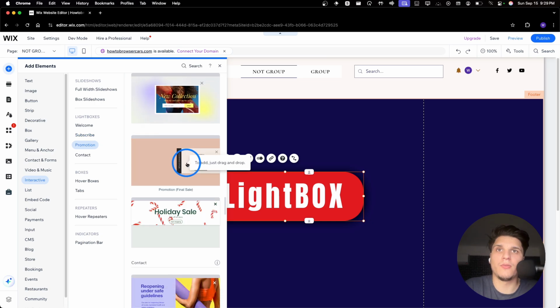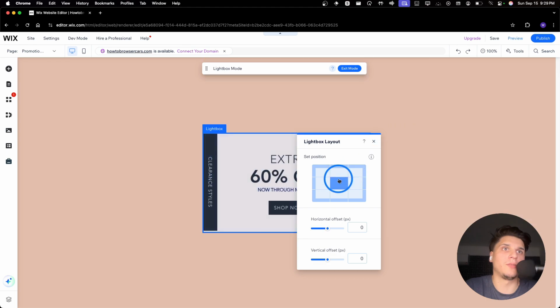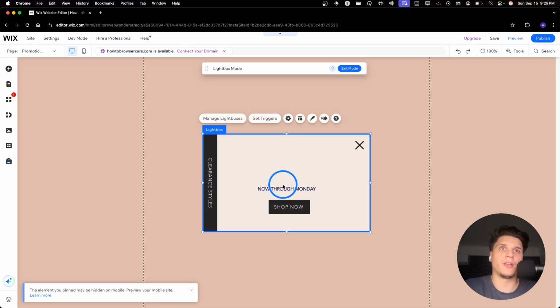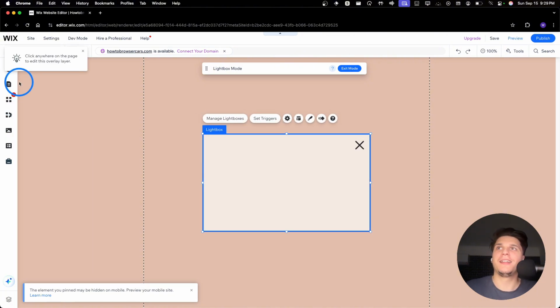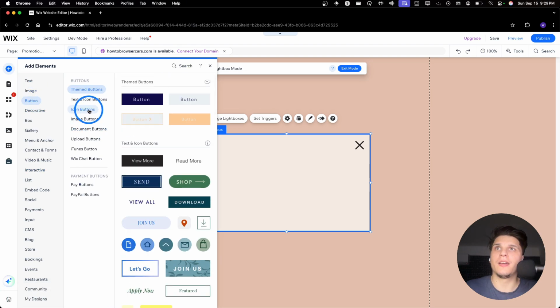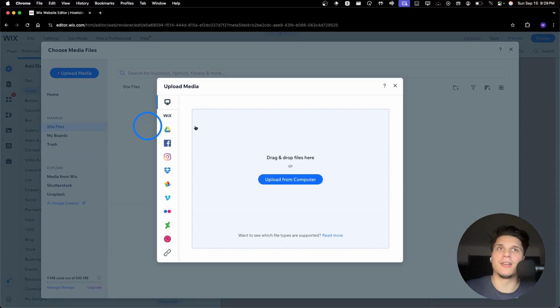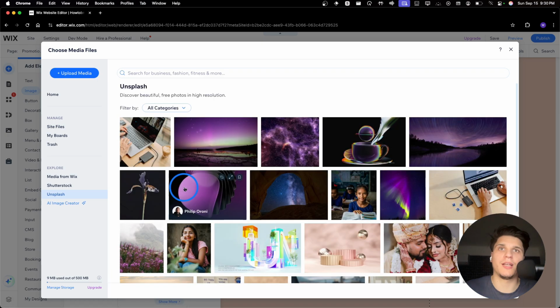And let me show you now this one. And here you have the layout. I'll move it here. And now here you have some text, some extra. If you don't want them, you can of course delete them. And then here I can add an image. So I'll click here, look for image, upload image, and you can upload an image, or select an image, or pick one from Unsplash. And I'll go with this one.